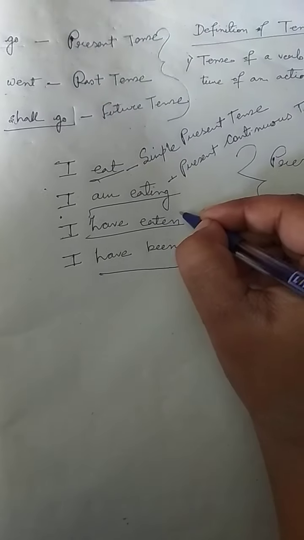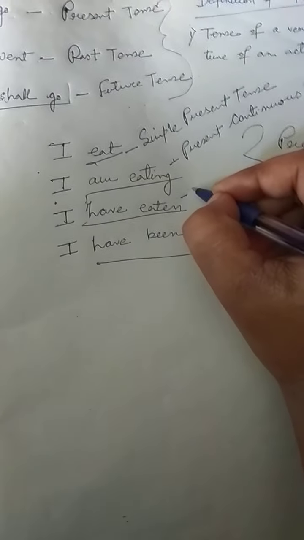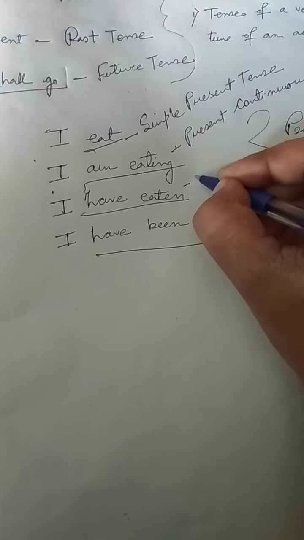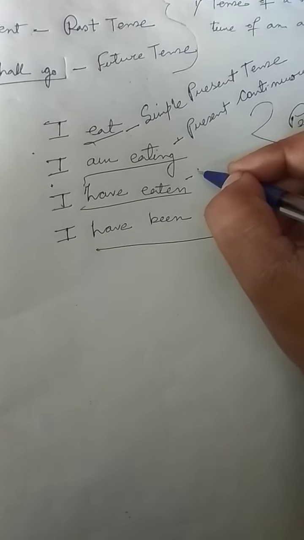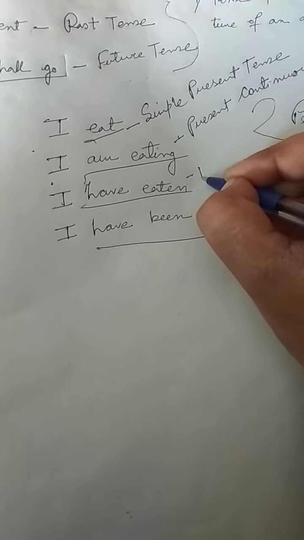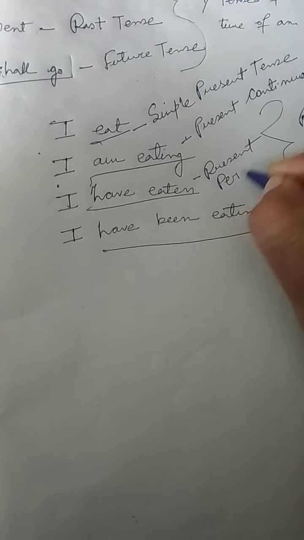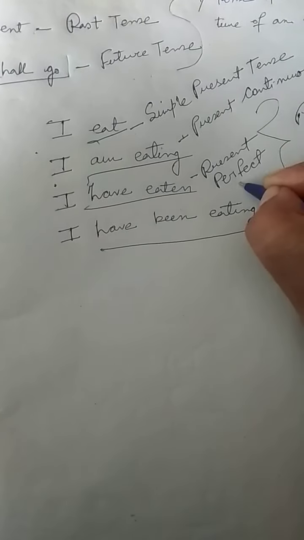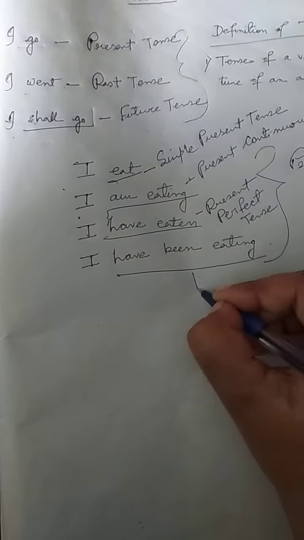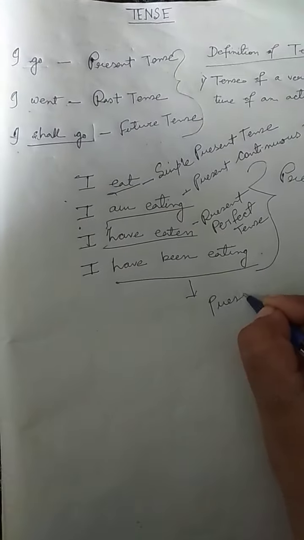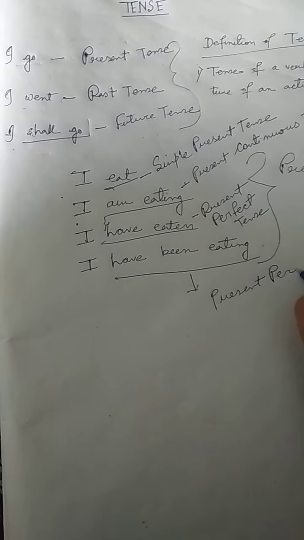I have eaten, that means an action has already finished at the time of speaking. This is present perfect tense, and this is called present perfect continuous.